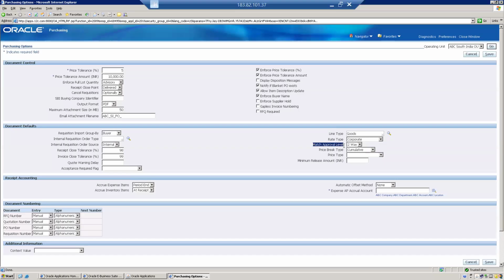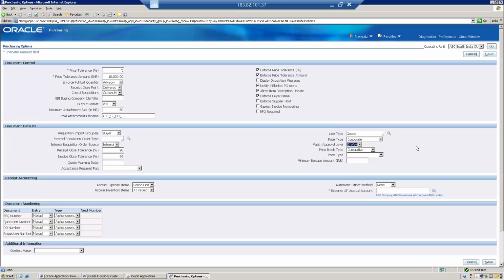Match approval level. So this is kind of an important interview question. You will be having two-way, three-way, and four-way. The first is two-way. Whenever you create a purchase order, after that receiving activity, after that invoicing, right?